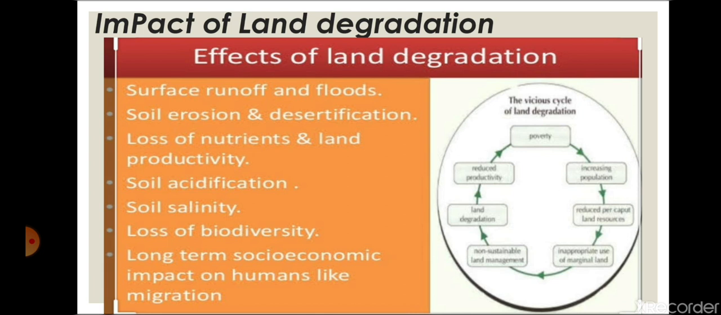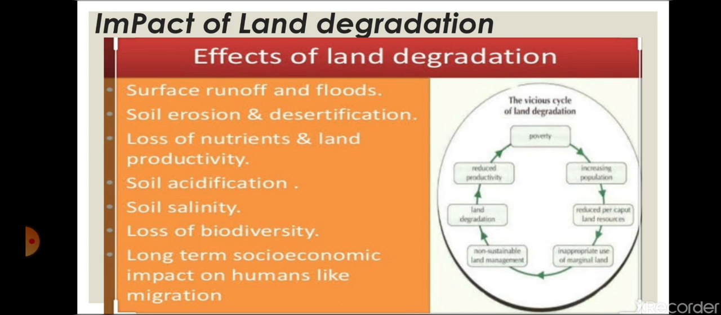Loss of nutrients and land productivity, the soil will lose its nutrients and now no more it will be fertile. Soil acidification, the soil will become acidic by the mixing of the chemicals of the industries. Soil salinity, that means it will become saline. Presence of salt will increase in the soil.